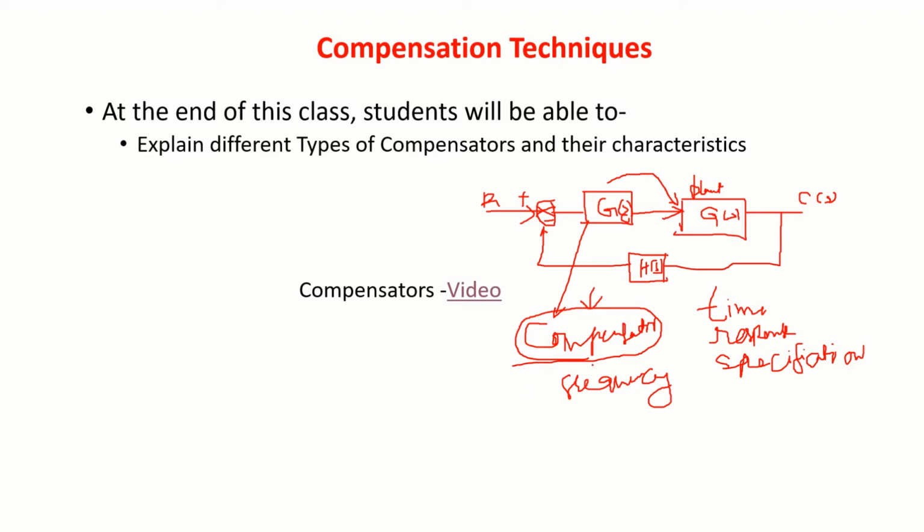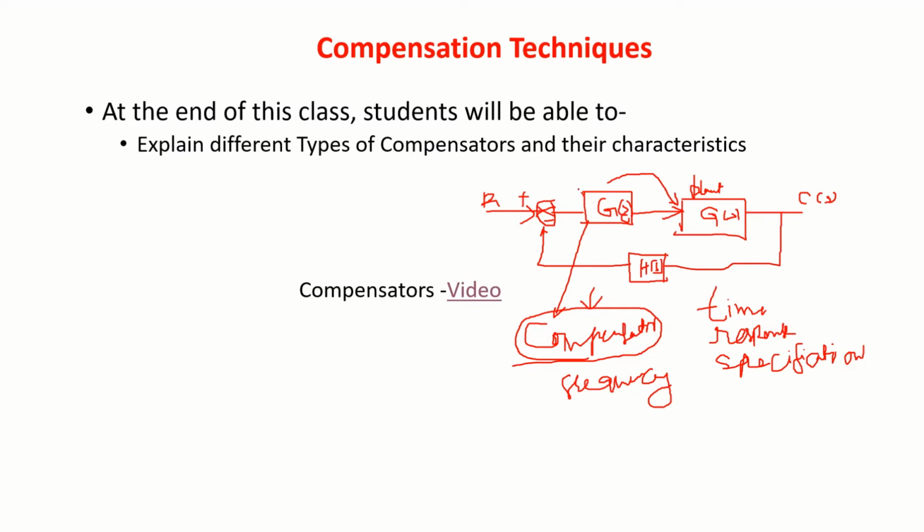So what is the difference between a controller and a compensator? In a controller, the gains have to be adjusted to get the required time response specifications. In a controller also you can introduce poles and zeros.